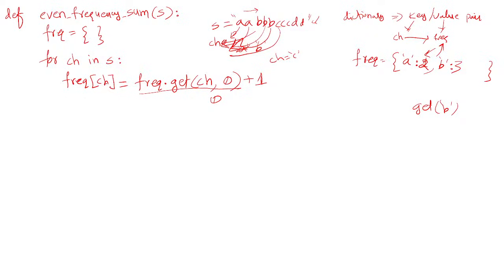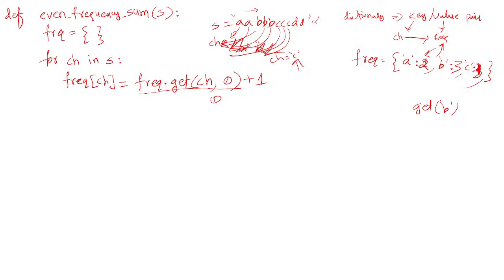So now see frequency of ch, C. Then frequency.get(C). Is it present? No. So what it does? It creates a new key with C and initially stores its frequency as 0. Okay, so 0 will be written, then plus 1. So its frequency will be incremented by 1 because it is occurring one time here. So then its frequency becomes 1. Next C will be supplied, its frequency becomes 2. Next C will be supplied, its frequency becomes 3 here. So C frequency becomes 3.